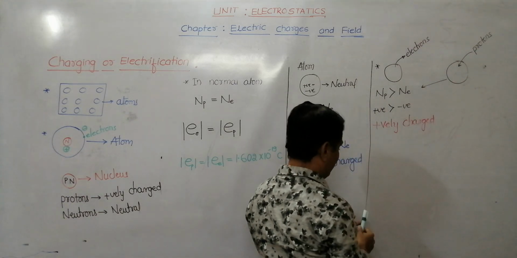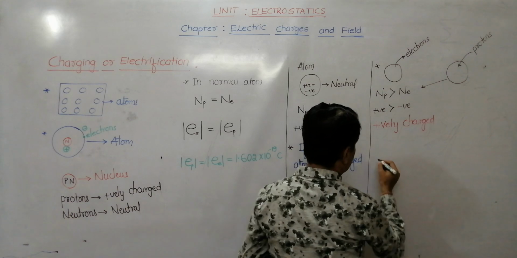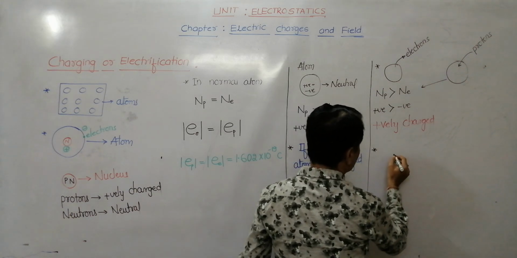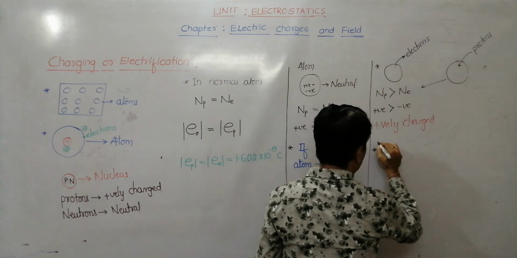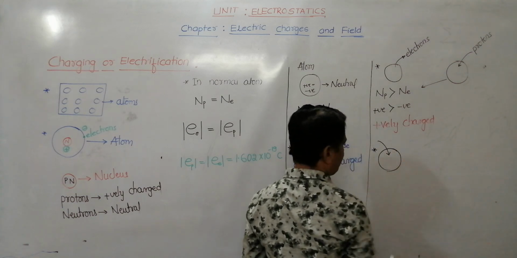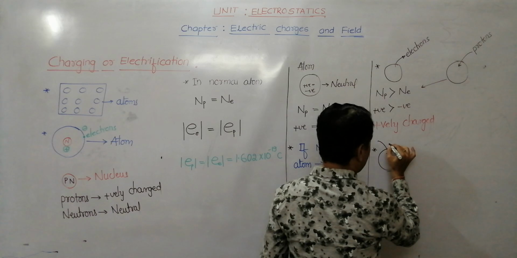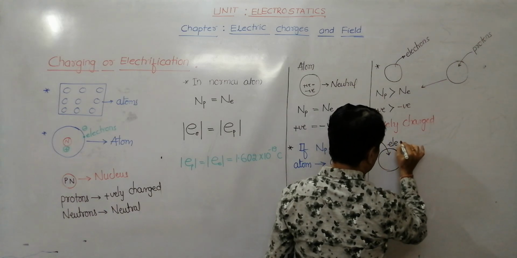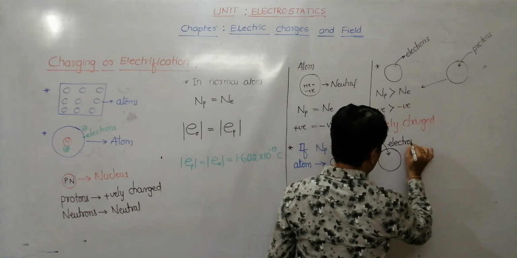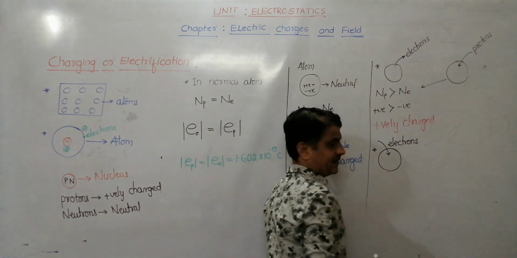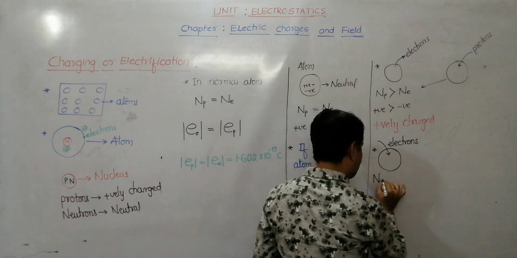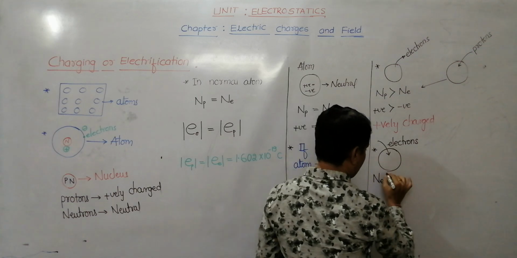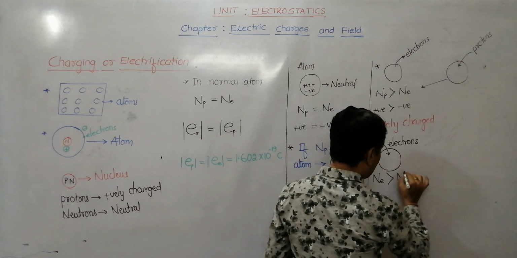Similarly, if I come to the reverse, say this is an atom, okay? When electrons are added to the atom, then the number of electrons becomes greater than the number of protons.